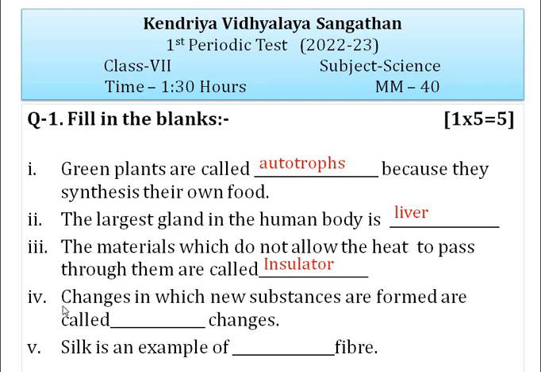The fourth is, the changes in which new substances are formed are called chemical changes. A chemical change creates a new product, and you know that chemical changes are irreversible and permanent. The next is, silk is an example of animal fiber.